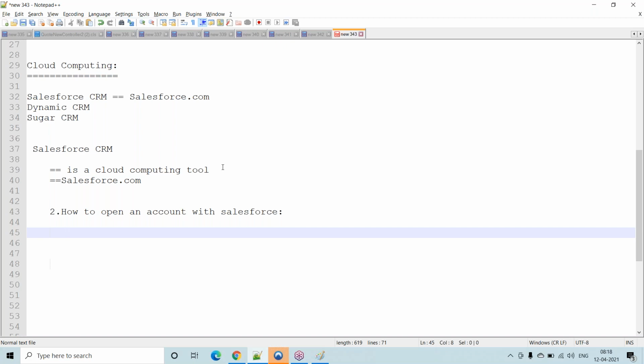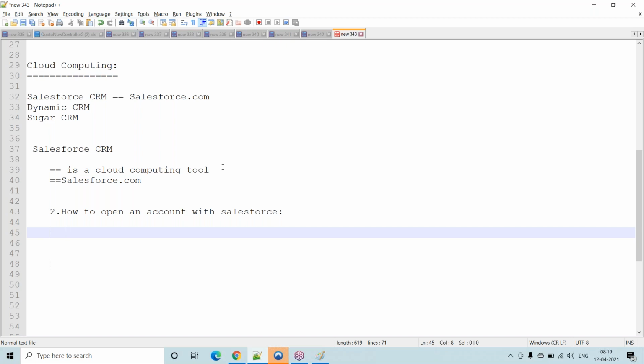But in the licensed version, unlimited features are there. Salesforce will support unlimited features, but in the free version, only some limited features are there. So we will just go and open an account with the free version, and that account will never expire. But whenever we come to a project, at that time we will communicate with the Salesforce people and get the license and implement it for our project.